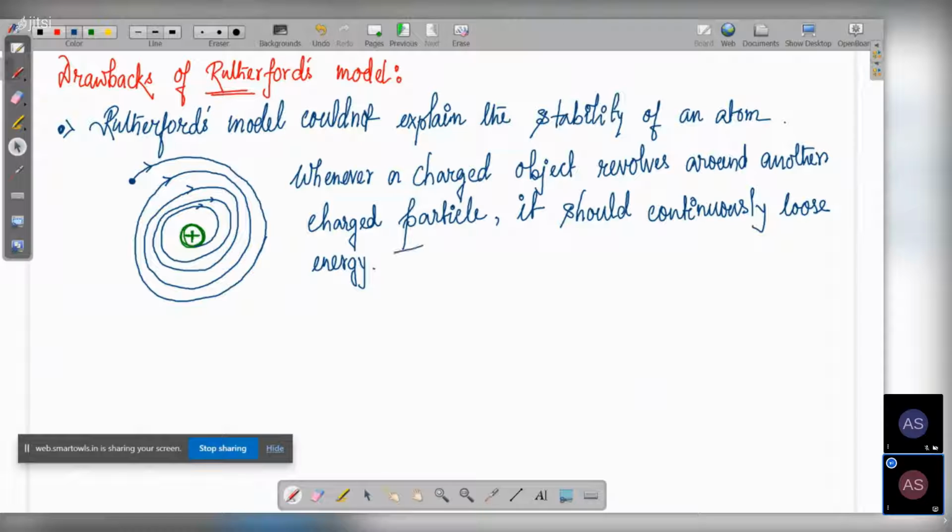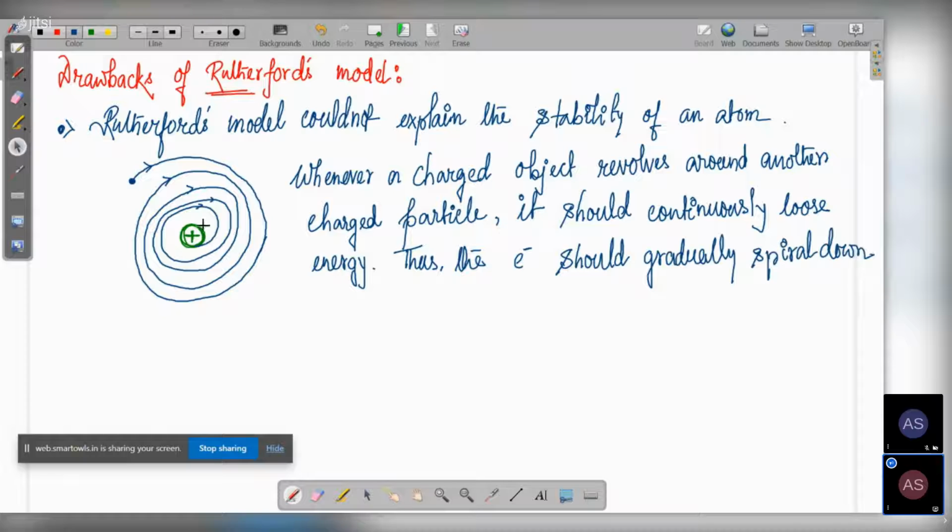Thus, the electron should gradually spiral down and collide with the nucleus, thus destroying the atom.